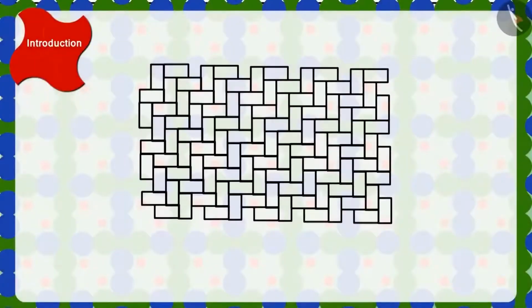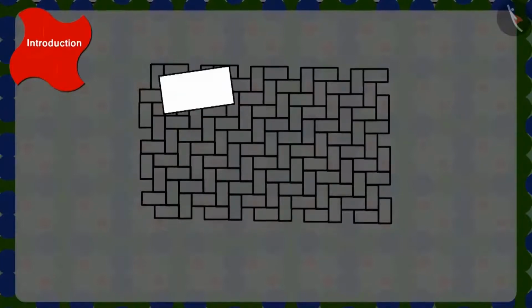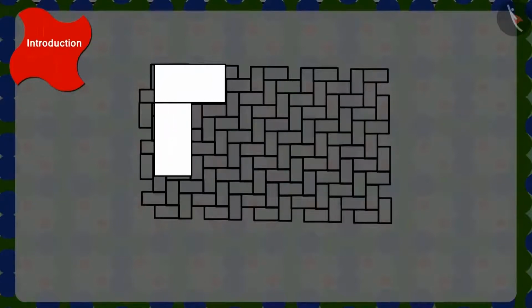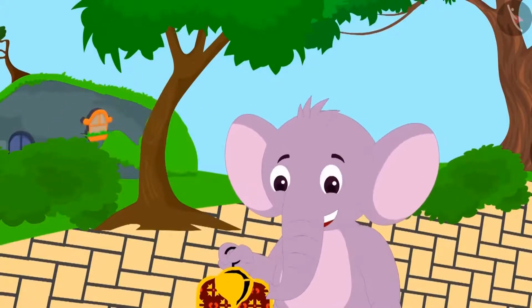Children, is this possible? Come, let's take one tile from the pattern on the floor. How can we attach these tiles to make the pattern on the floor? Yes, we can make this pattern by arranging these tiles horizontally like this, then vertically, and then again horizontally, and so on. Appu enjoyed making patterns with the tiles.